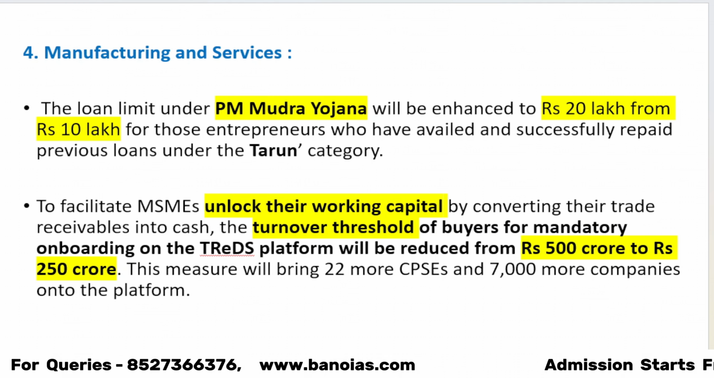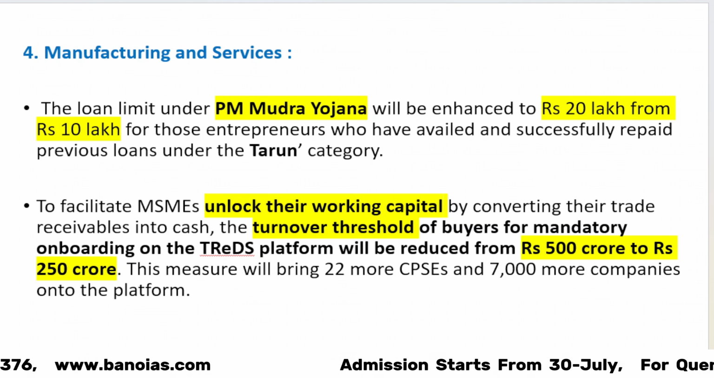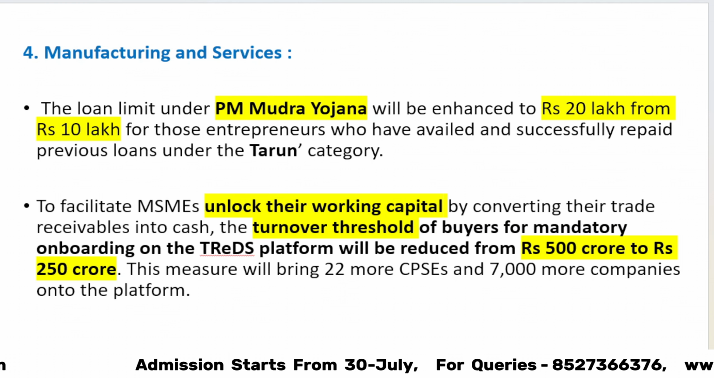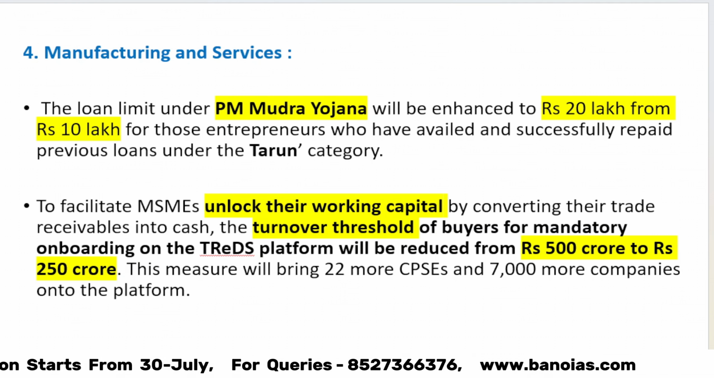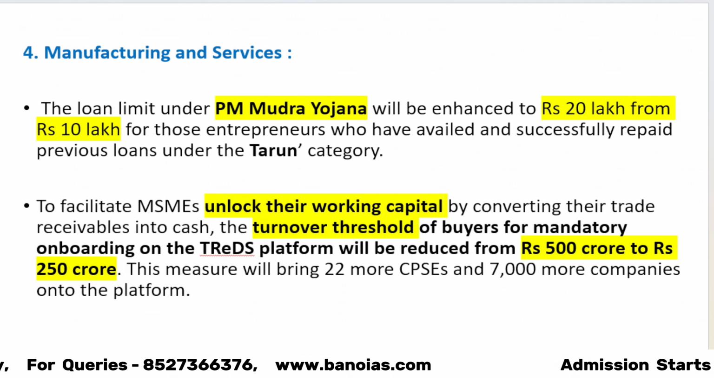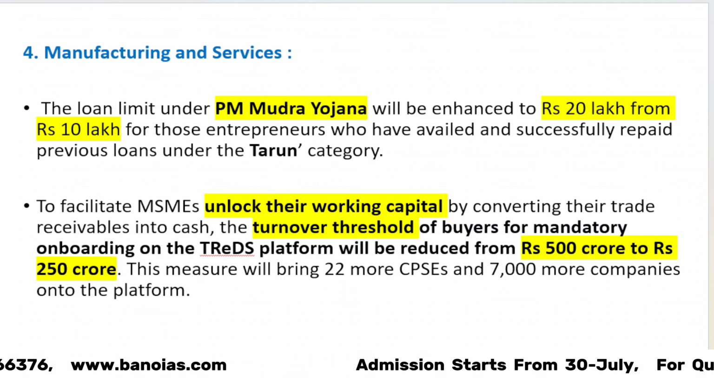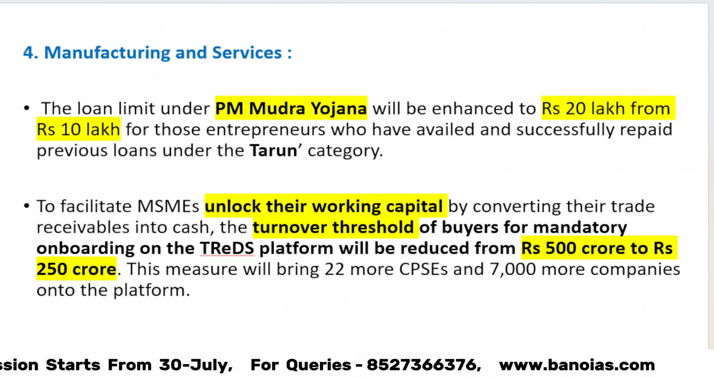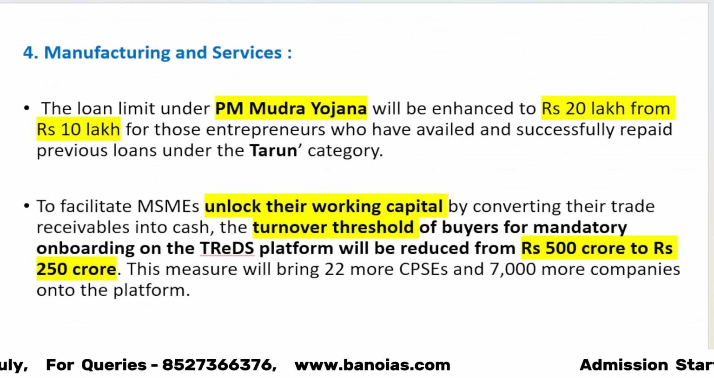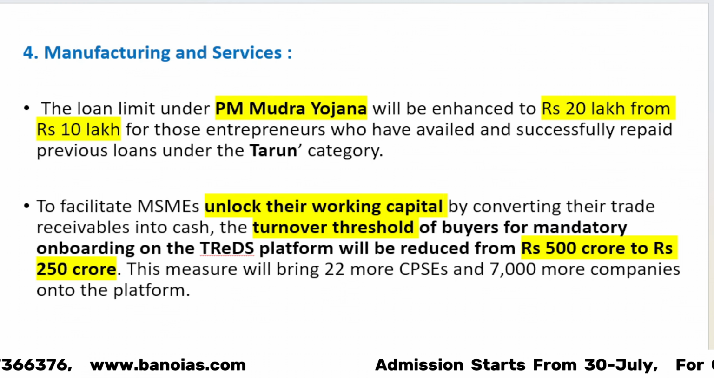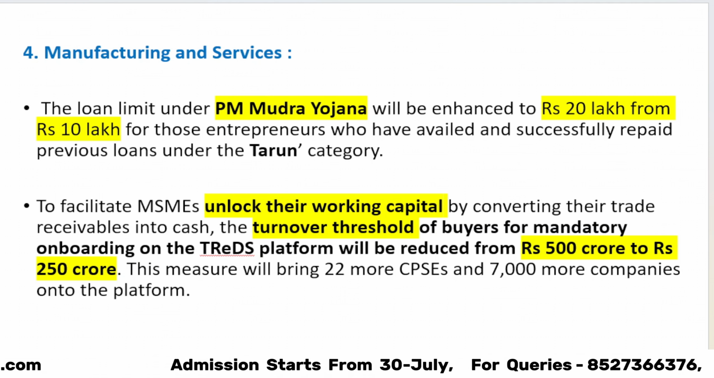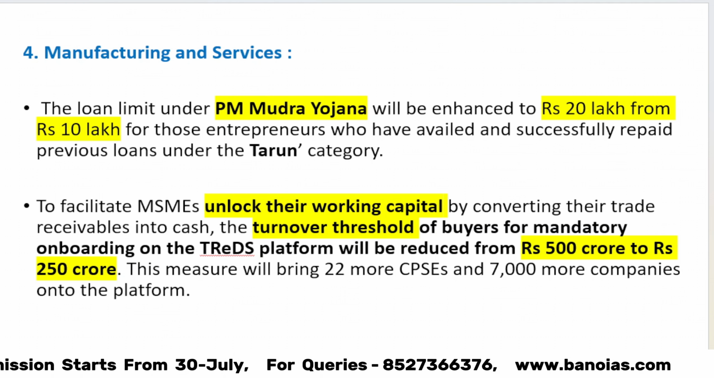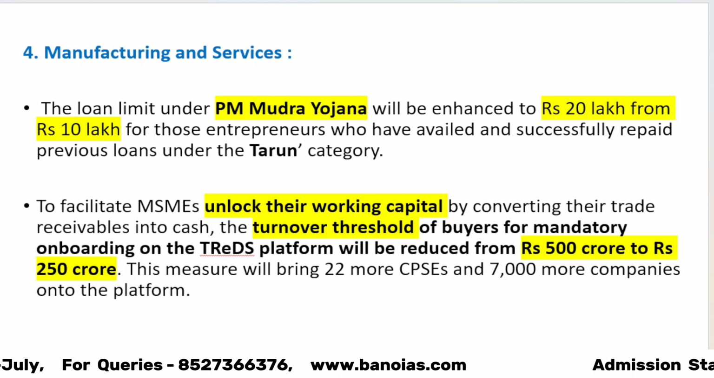In this, the loan amount for PM Mudra Yojana has been enhanced to 20 lakh from 10 lakh rupees. That is one thing which has been done under the Tarun category. Number 2, to reduce the working capital stress for MSME, the turnover threshold for the TReDS platform on which trade receivables are bought and sold has been reduced from 500 crore to 250 crore, which will bring another set of 22 PSU under this and 7,000 more companies under this. This will ensure that the working capital stress of MSME is reduced.